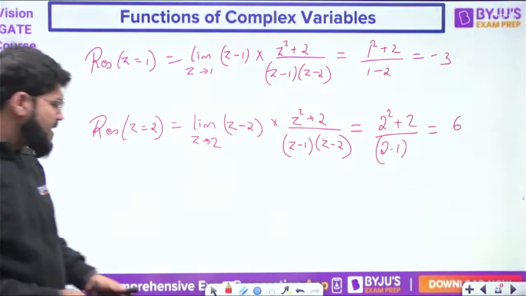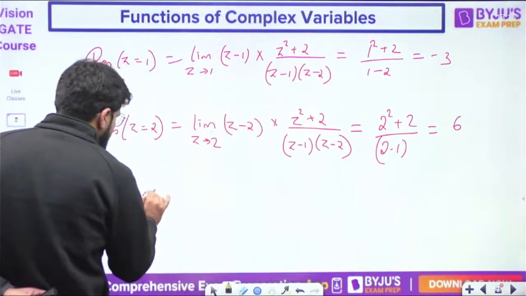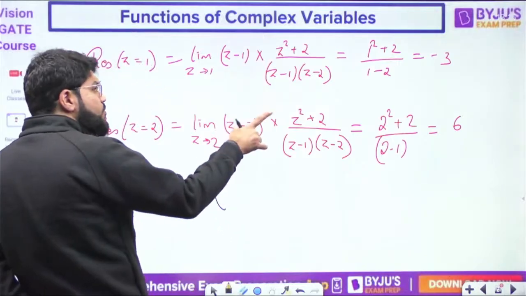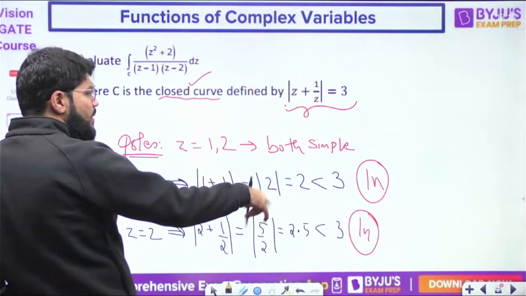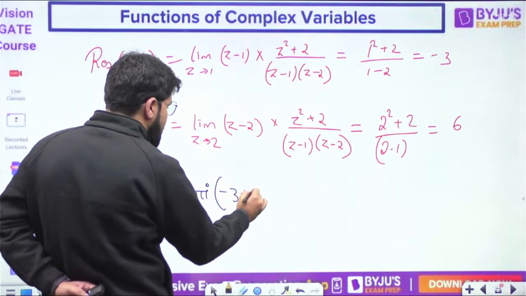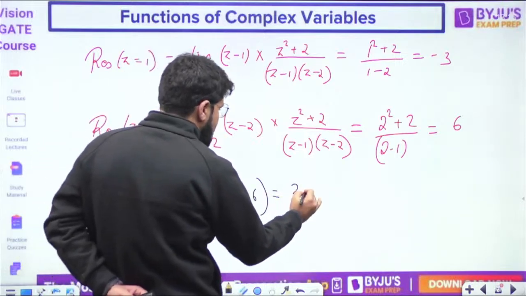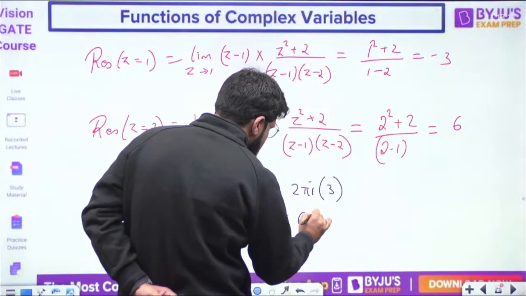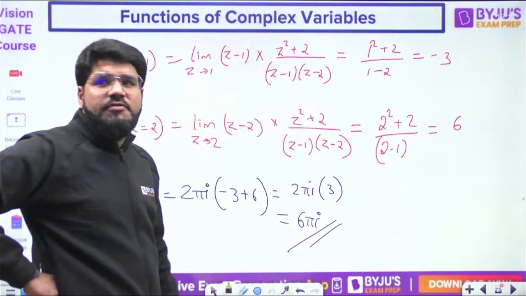Okay, so now what is the integral answer? The integral is 2 pi I into the summation of residues which are inside. Both were inside. That is why both the residues are calculated. So I'll take the summation of them. Minus 3 plus 6 will be 3, and the total answer is 6 pi I. Yes dear, final answer 6 pi I.